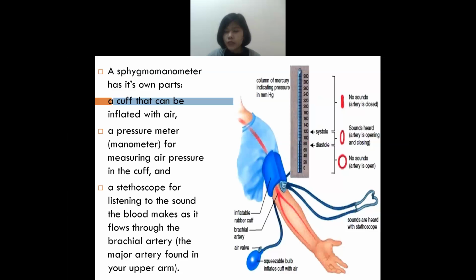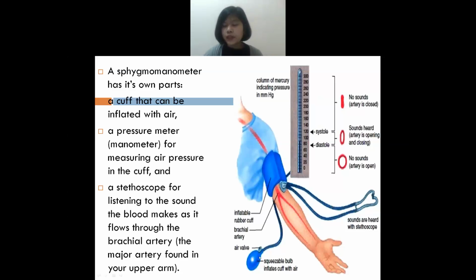Okay, this is the sphygmomanometer. It is used for measuring BP. First I will tell you the parts of the sphygmomanometer. So this is known as what? The pressure meter, or else it is also known as the manometer. And this one is known as the cuff.